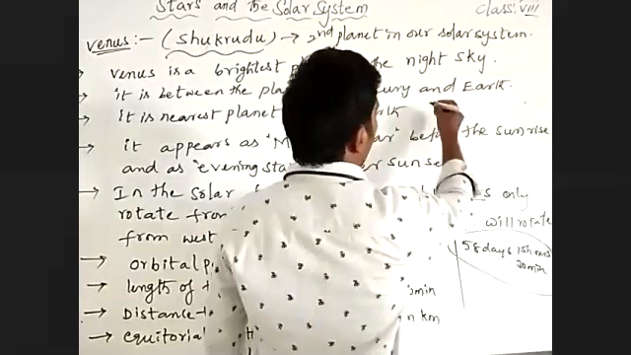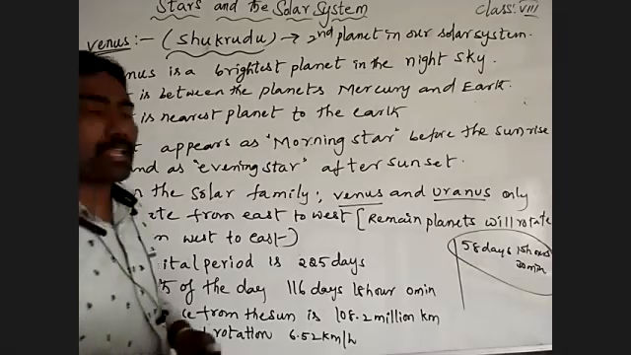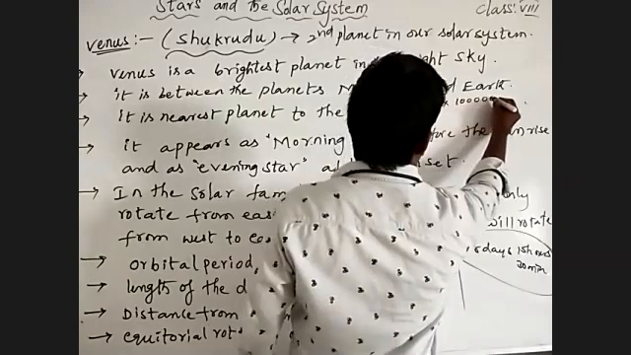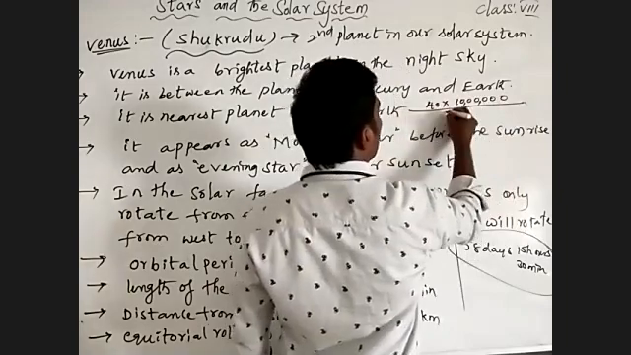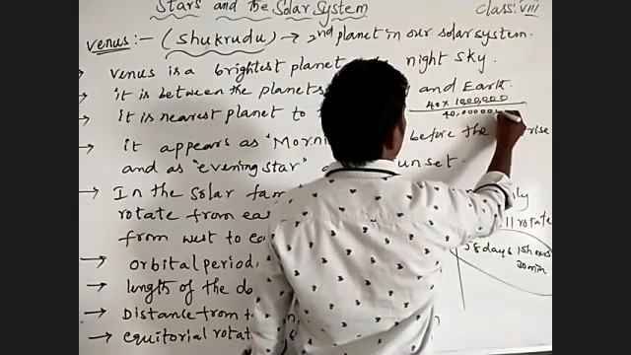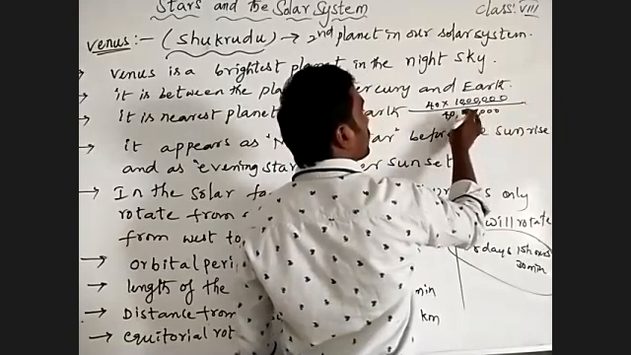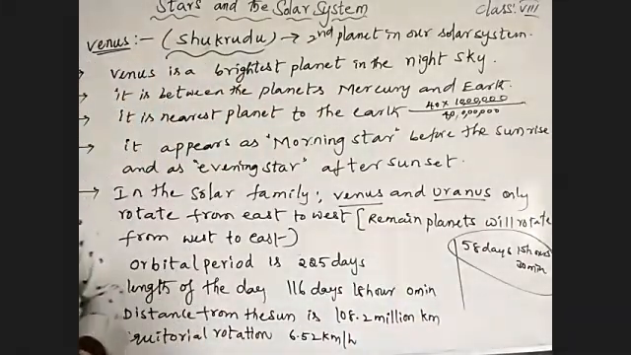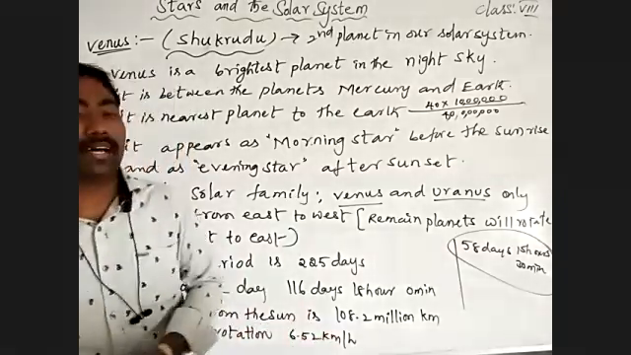1 million is equal to 10 lakh. You can do it yourself. See here, 40 into 10 lakh. So this is 10 lakh. 40 ones are 40, and how many zeros remain? 6 zeros. So 1, 10, 100, 1,000, 10,000, lakhs, 10 lakh, crores. 4 crore kilometers from Venus to Earth.